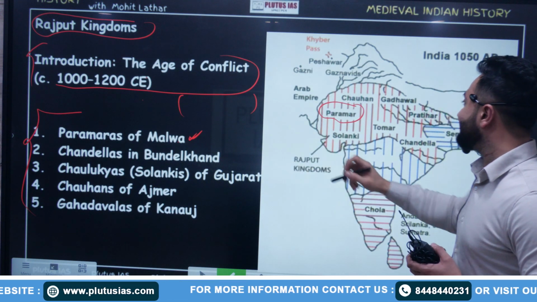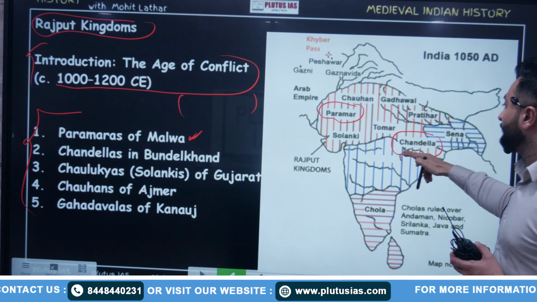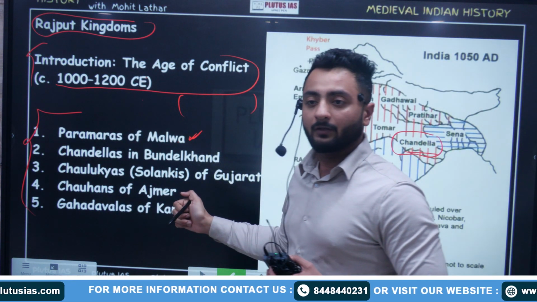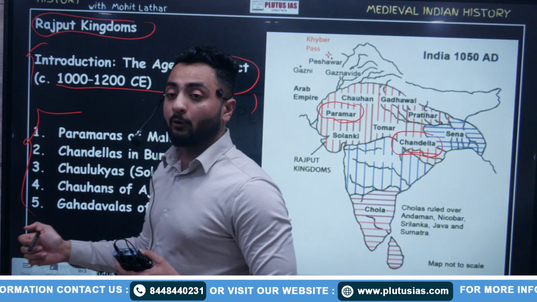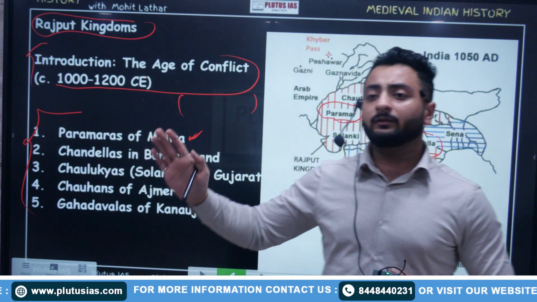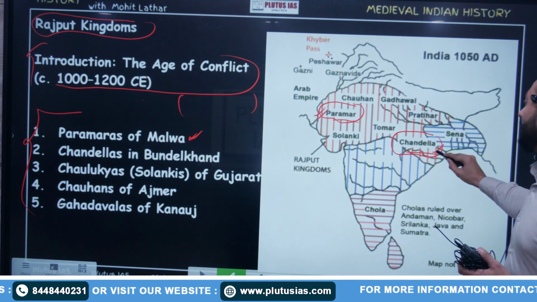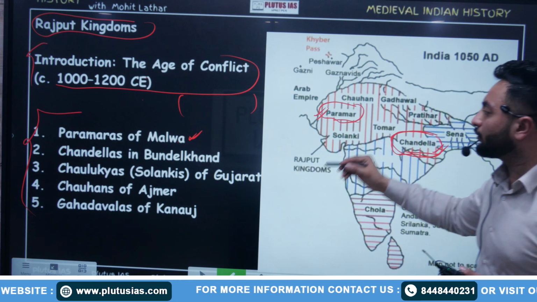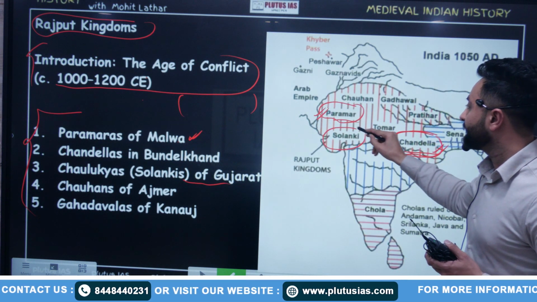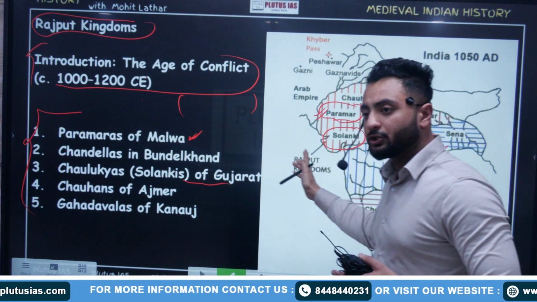Second were the Chandelas in Bundelkhand. This is the region of Bundelkhand. Now, along with history, we are able to revise the geography as well. If in geography it is asked about the Malwa Plateau or Bundelkhand Plateau, you can correlate it with the Rajput dynasties: the Paramaras of Malwa, Chandelas of Bundelkhand. Also, we had the Chalukyas or Solankis of Gujarat, this region. Solankis were also a branch of Rajputs.